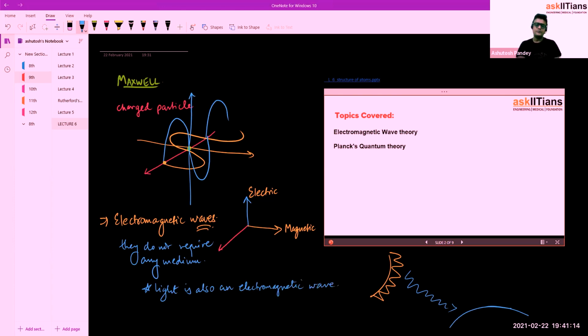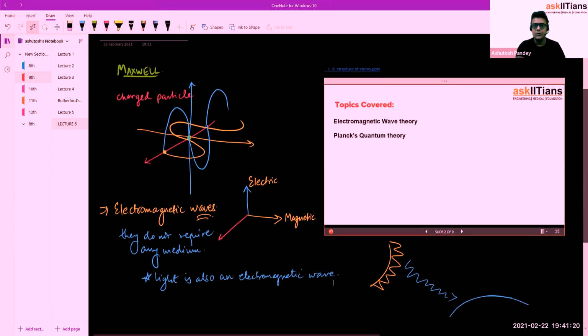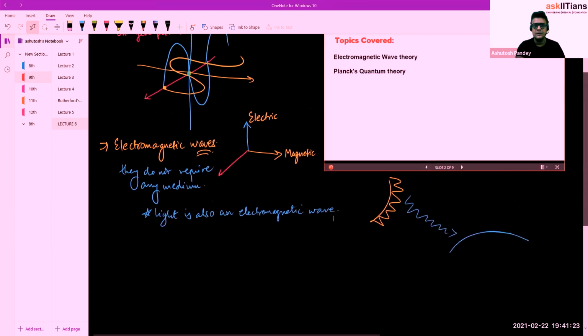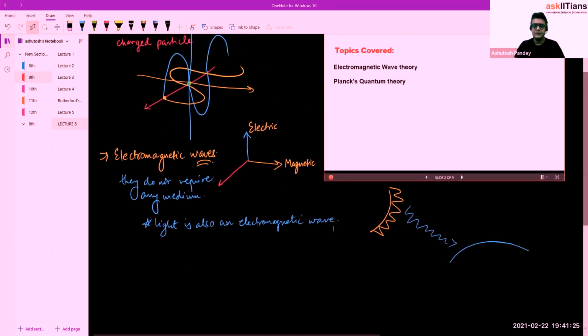Okay, it means that light will also have these wave characteristics or not, wave properties or not. Light will behave like a wave or not.